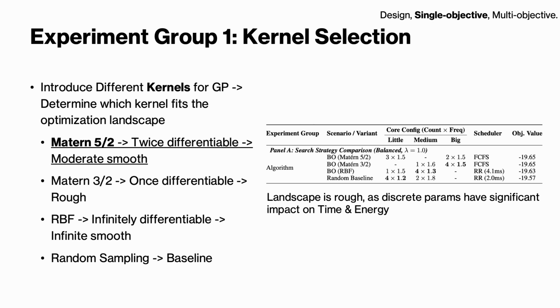Next, we set up a series of experiment groups. The first group we want to investigate in particular is the selection of kernel, as it reflects the prior knowledge on the optimization landscape of this problem. The results suggest that Matérn kernels achieve the best results. This indicates the non-smoothness of this problem. Therefore, we select Matérn 2.5 to conduct the following experiments.